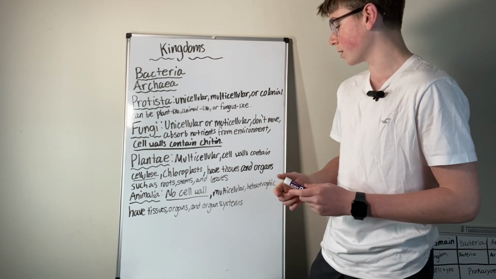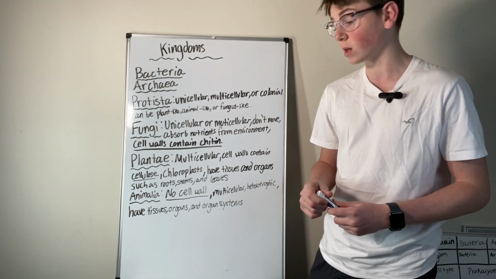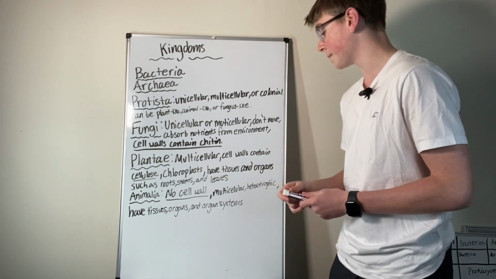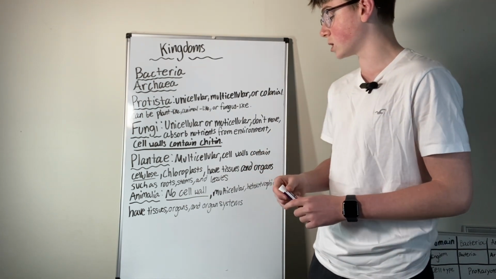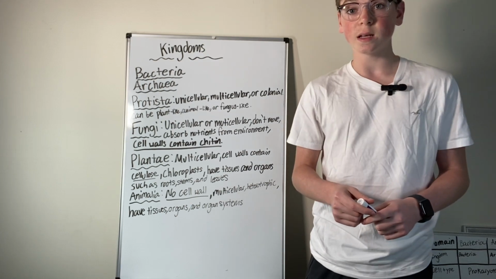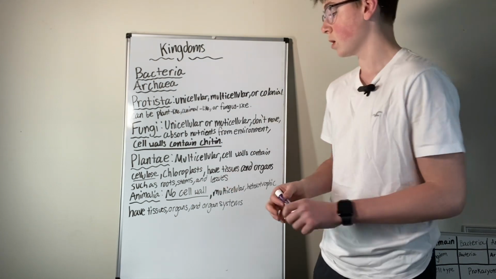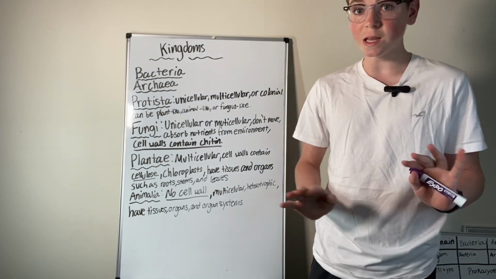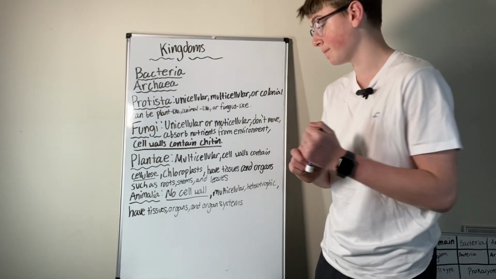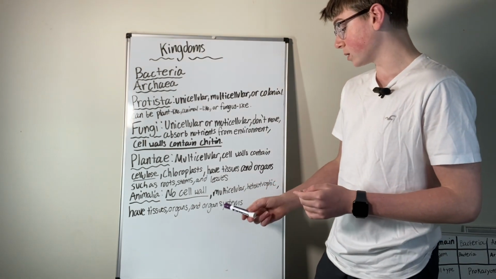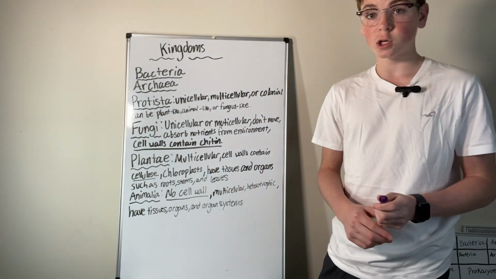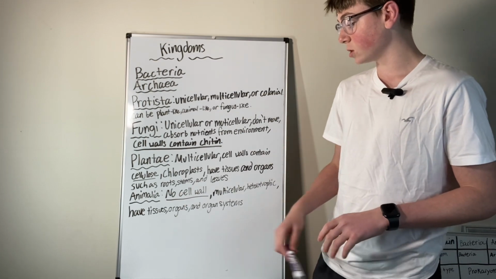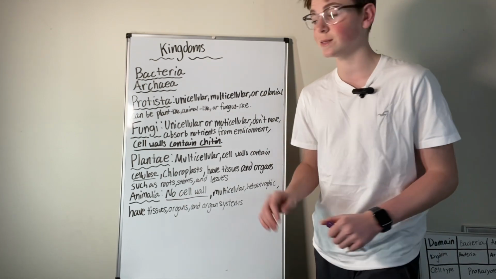Plantae, they're multicellular. Their cell walls contain cellulose. Most of them have chloroplasts. They have tissues and organs such as roots, stems, and leaves. Then Animalia, no cell wall. So if you see no cell wall, that's an animal. Then we are multicellular, heterotrophic, meaning we get our food from other organisms. And we have tissues, organs, and organ systems.